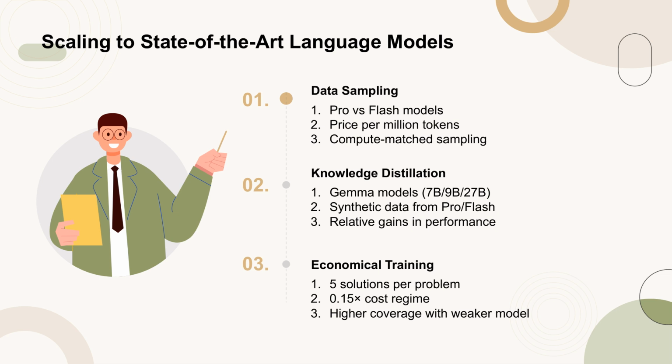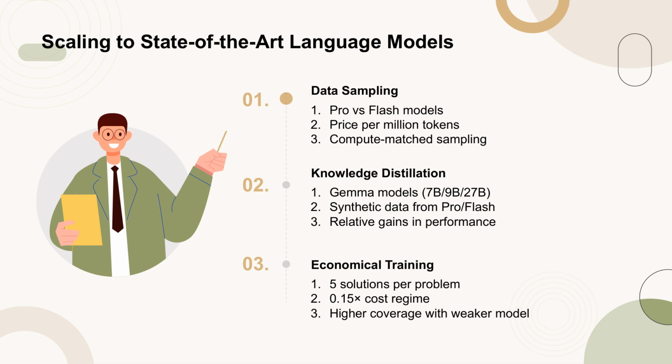The authors then perform knowledge distillation on Gemma models 7b, 9b, and 27b, using synthetic data from these models. They find that fine-tuning with data from the Flash model outperforms that from the Pro model, achieving relative gains of 31.6%, 14.4%, and 10.9% for the respective models.